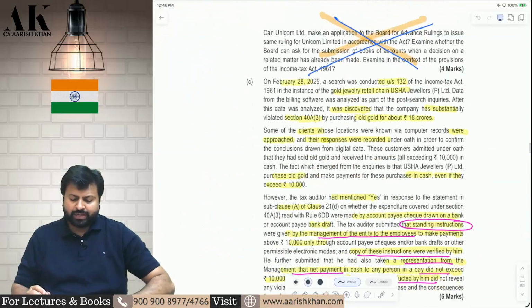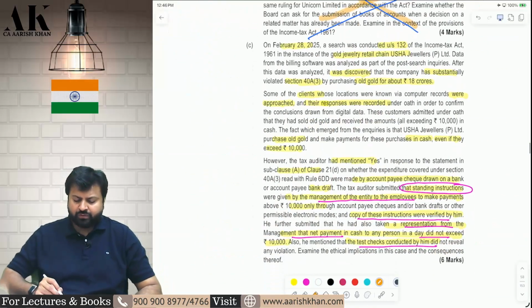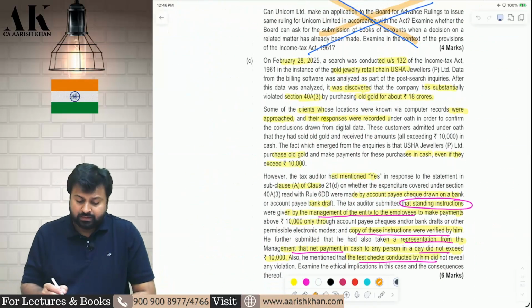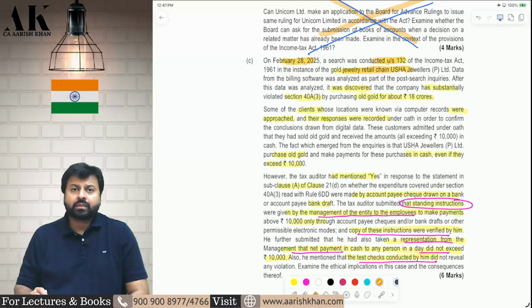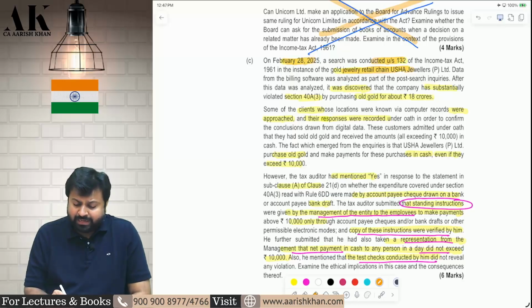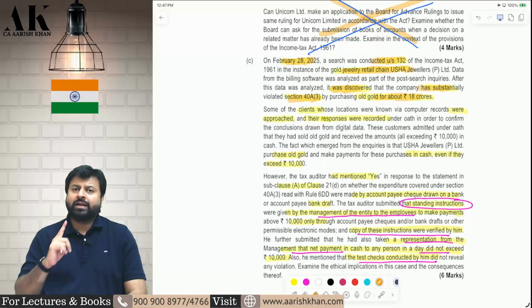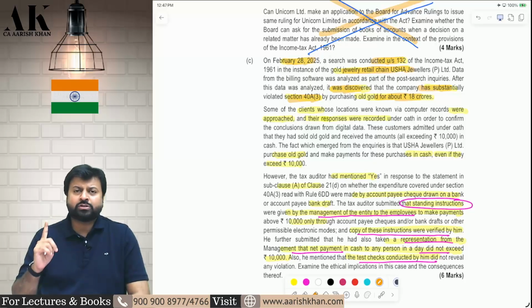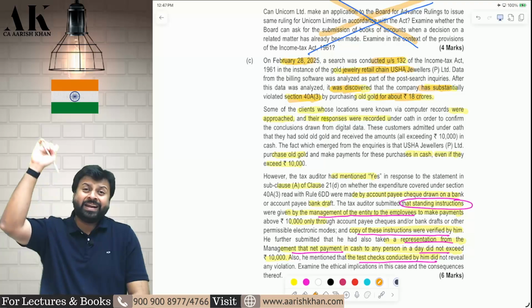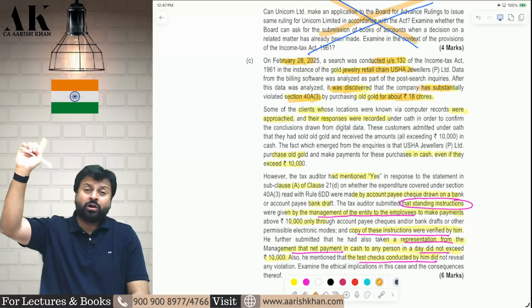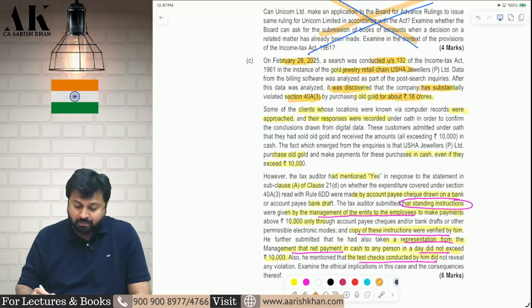And one last question is on tax audit. What is happening in this question? Beautiful question on tax audit. On 20th of February 2025, there was a search conducted in a jewelry shop, Usha Jewelers, where it was found by the income tax department that huge payments are made in cash for purchasing gold, violating the provisions of 40A(3). We all know that if you make a payment of more than 10,000 rupees to any person in a day, you should make it by the 4 modes. Assessee has made 18 crore rupees payment of gold purchase in cash.